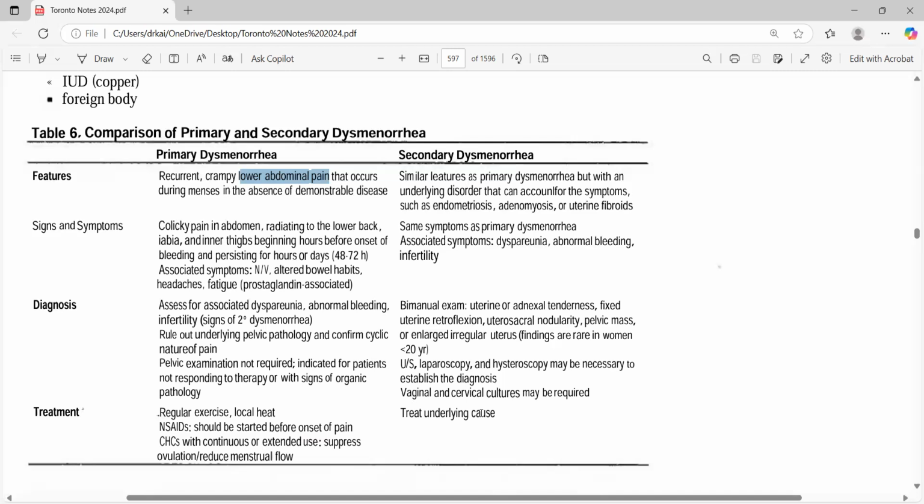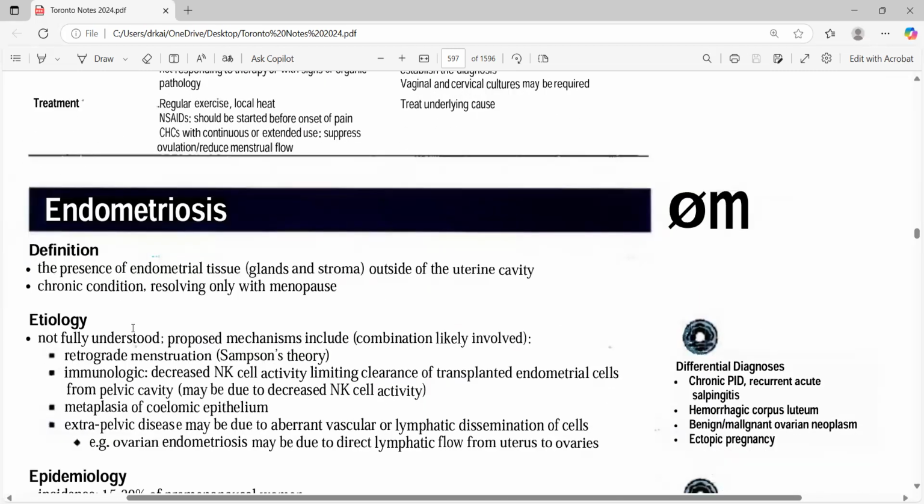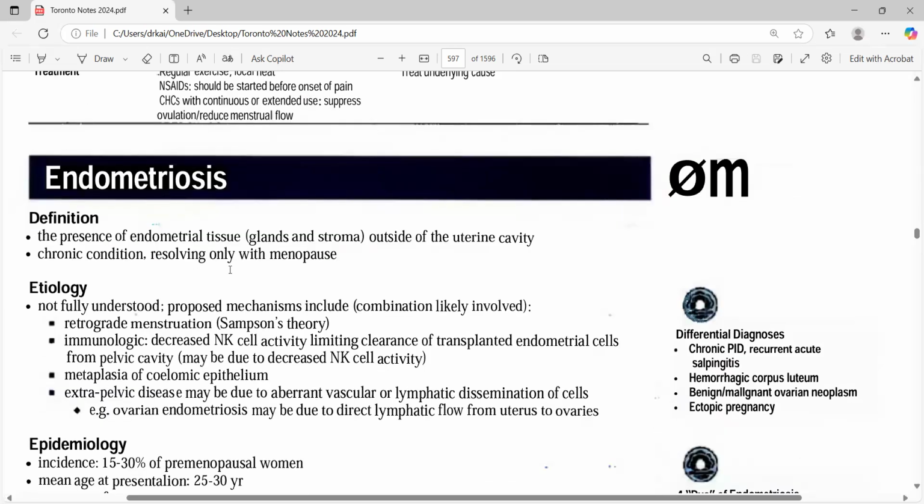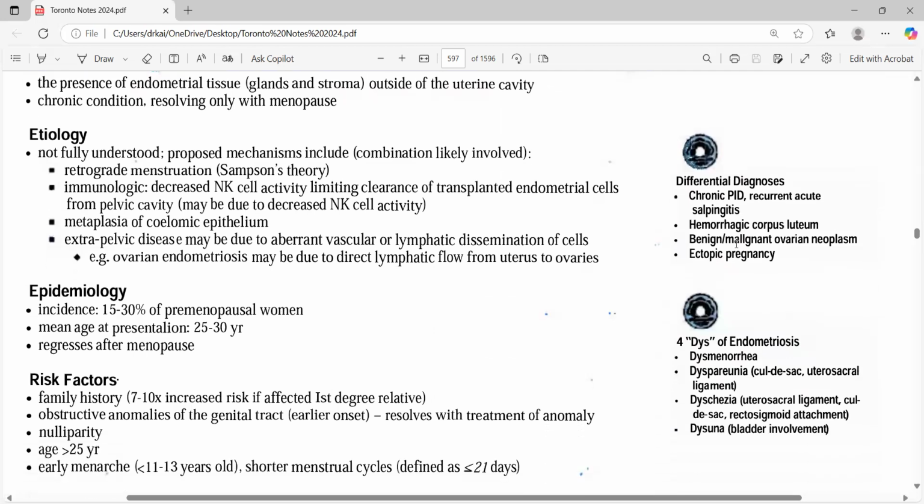Okay. Then the vaginal and cervical cultures, because it could be any infection going on. When we are talking about endometriosis, what are the differential diagnoses? It could be any infection, usually PID or salpingitis, or ectopic pregnancy, all of those. Then endometriosis comes with D's: dysmenorrhea, dyspareunia, dyschezia, dysuria. So it can be given in a scenario where there is a problem with dyspareunia.